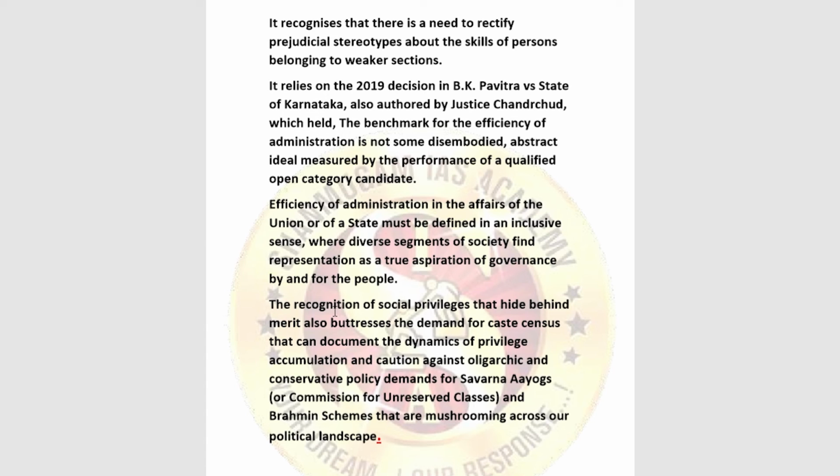Mainly, the efficiency of administration in the affairs of the union or of a state must be defined in an inclusive sense. It has to be inclusive in nature, with diverse segments of society finding representation, as a true aspiration of governance that is of the people, by the people and for the people.